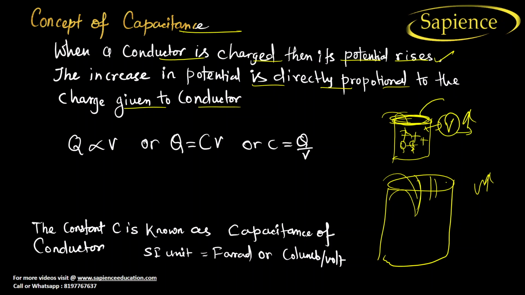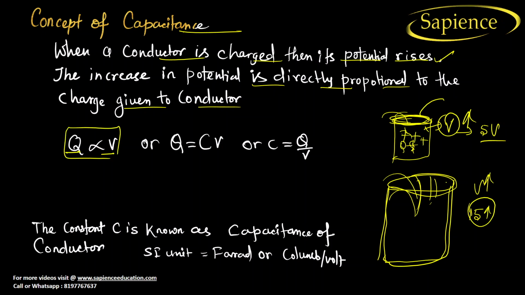For example, it has a maximum voltage limit of 5 volt, but when we are storing a large charge in a large capacitor, its voltage will increase to 10 or 15 like this. It means that whatever charge you are applying, its voltage is also increasing at a proportional rate. But it depends upon the capacity also, right? So this is known as a constant of proportionality, which is called capacitance, and this C is known as capacitance